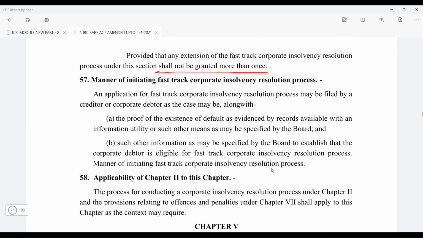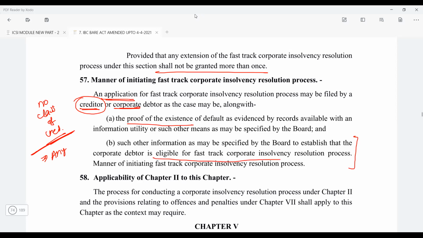And the manner of initiating this: the application for the fast track CIRP process can be filed by the creditor or the corporate debtor. So just see, there is no class of creditor specified. Any creditor can file, or the corporate debtor. But again, proof of default has to be provided, and such other information to establish that the person is eligible. So here you also need to establish that the corporate debtor is eligible for the fast track CIRP process.